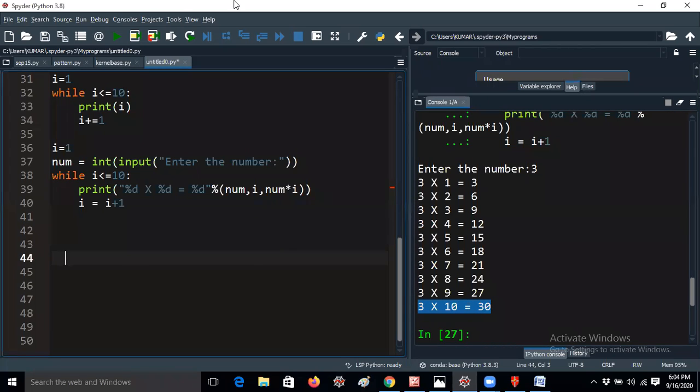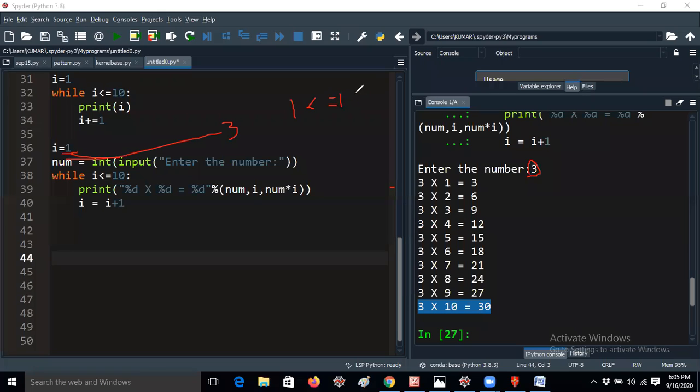So here let me take an example. I equal to 1. What is this I? Here I is an iterative variable, that's all. I'm taking a number, enter the number. Whatever table you have to print will be stored in num. I am taking the number 3. I less than or equal to 10. That means the I value is 1, right? So now I have to give 1 less than or equal to 10.